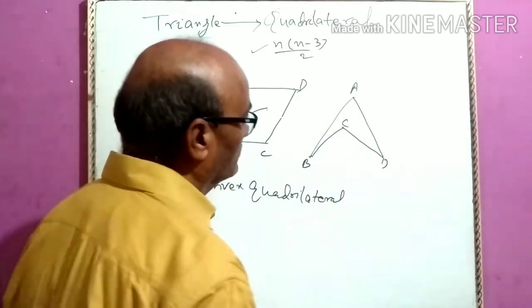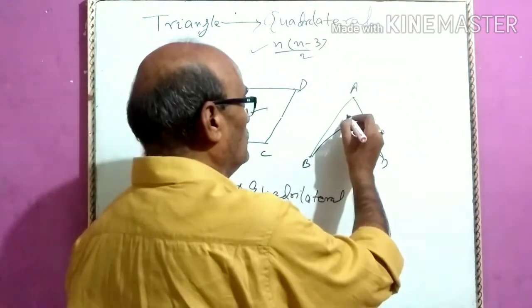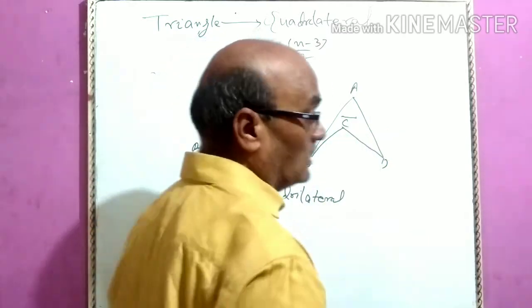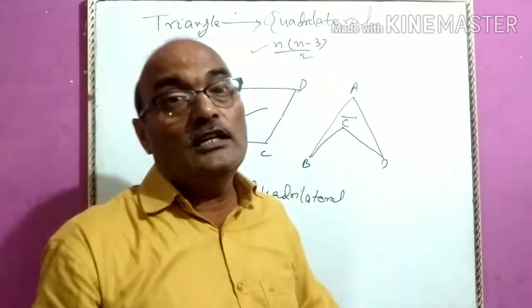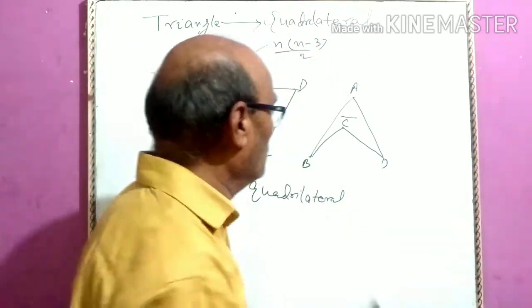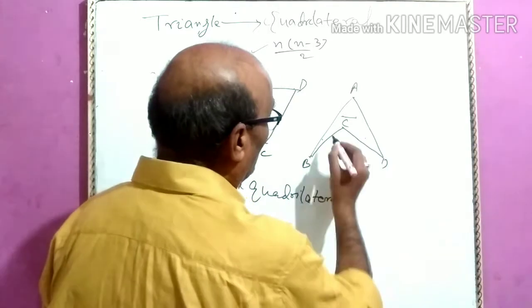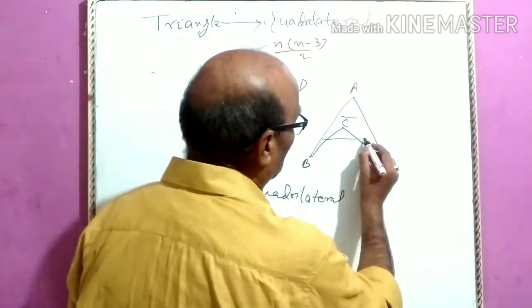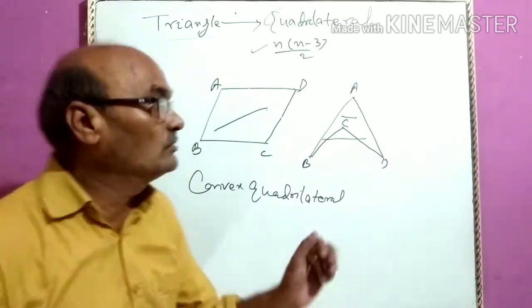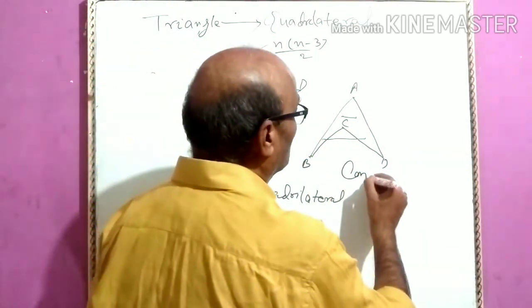Now look here. Suppose if you take these 2 points, it lies completely. But the definition is, if you take any 2 arbitrary points, arbitrary means any points at will. Suppose we take these points. What we find? This line segment does not lie completely inside the figure. So such type of quadrilateral is known as concave quadrilateral.